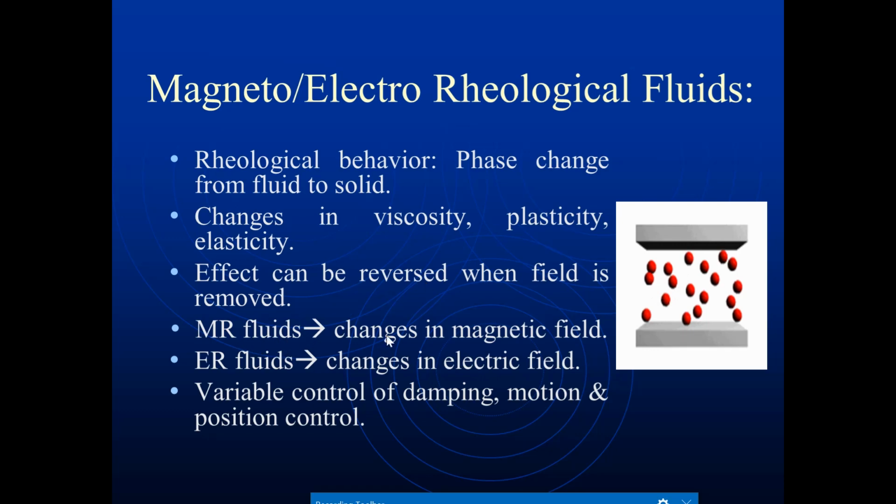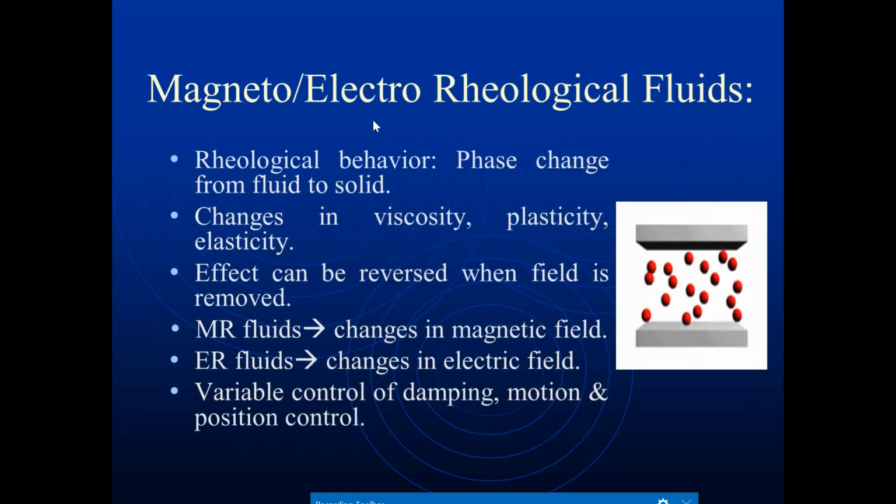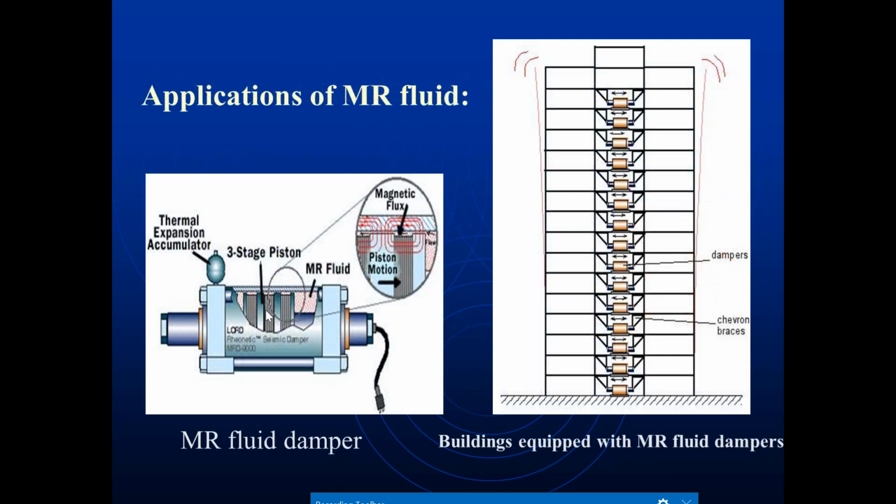So whenever the field is removed, the solid form is again going to convert into liquid form. These are called MR fluids. MR means magnetorheological fluids, with changes in magnetic field, and electrorheological fluids, with changes in electric field. Variable control of damping, motion and position control are there in these types of fluids.